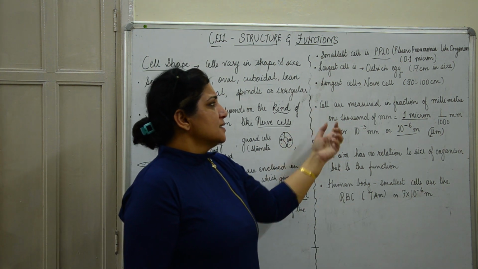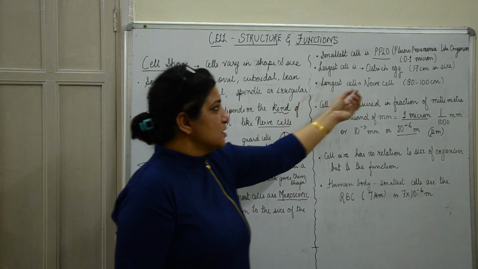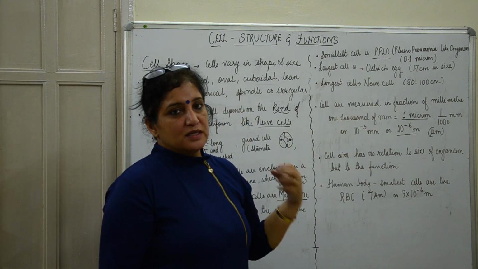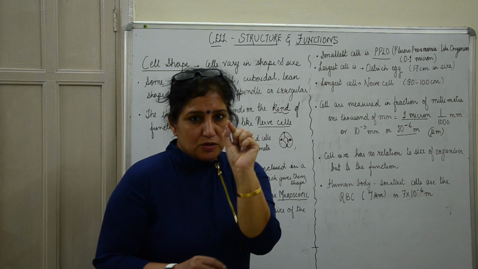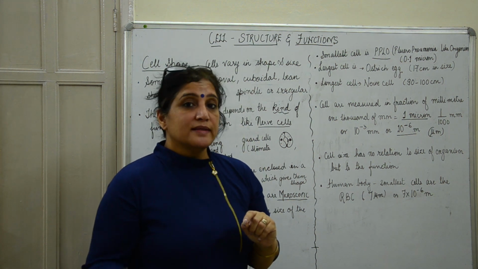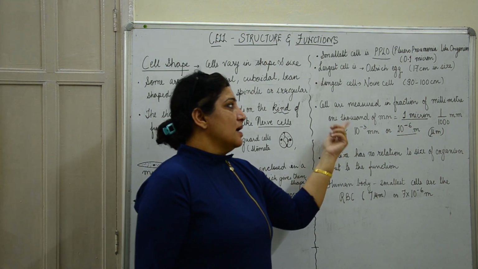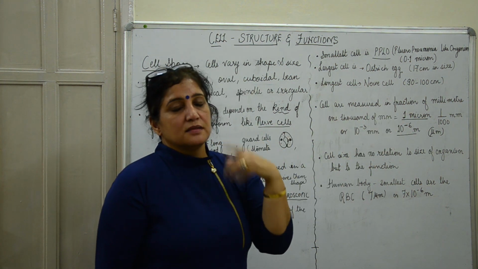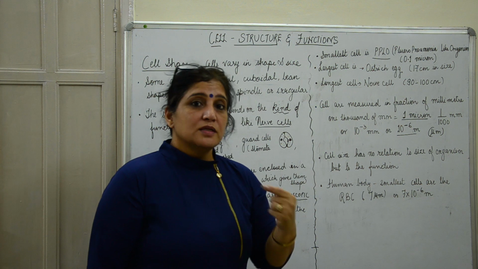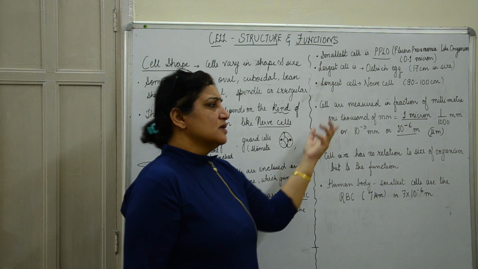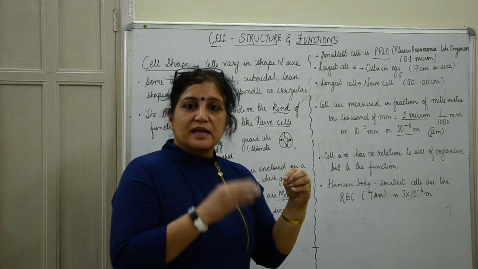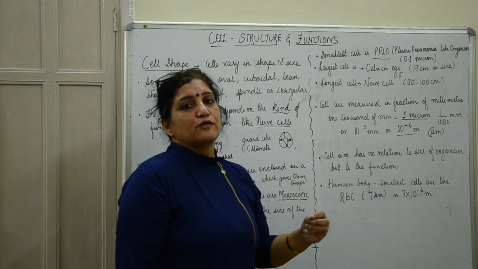Then how do we measure cells? What is this unit called micron? This is measured in a fraction of a millimeter. If you take 1 millimeter, you know how small that is, and you divide it into 1000 parts, that becomes a micron. That means a millimeter is a thousandth part of a meter, so a micron is a meter divided into a million parts.